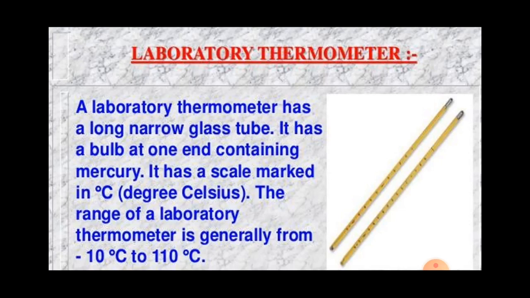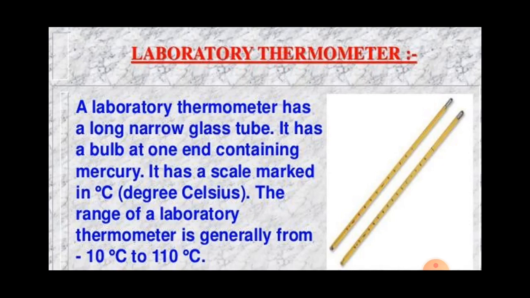The whole length of the thermometer glass tube is graduated in degrees Celsius, means it measures temperature in degrees Celsius, and its common range is from -10 degrees Celsius to 110 degrees Celsius.